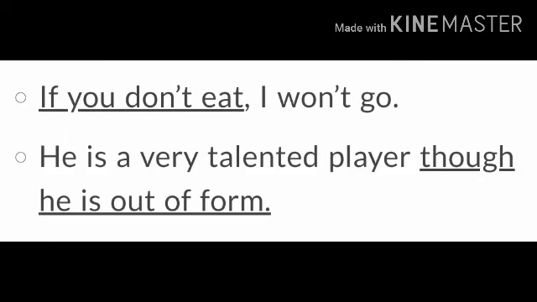Now, if you don't eat, I won't go, though he is out of form. So these underlined words are all examples of subordinate clauses. They need another clause to add to and make a meaningful sentence.